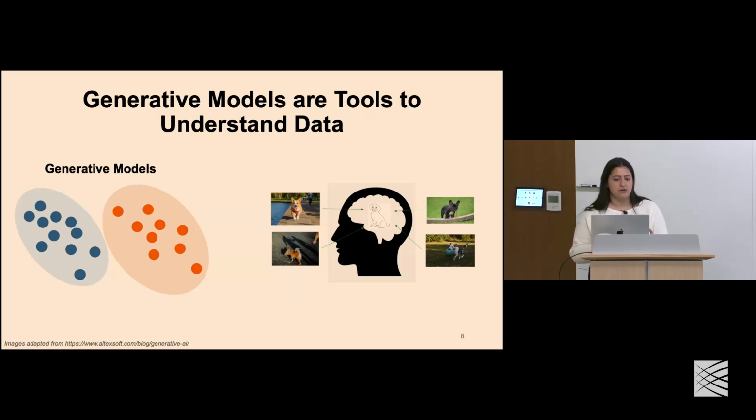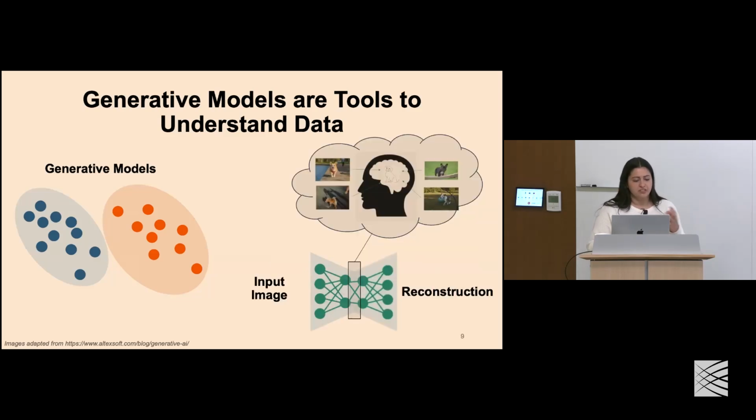With generative models, the aim is to generate new data instances by learning these latent representations of what it means to represent that data. In this case, intuitively, we can link this concept of a latent space, which is this kind of abstract concept, for example, of what we consider a dog. And the goal of our generative model is to encode a meaningful representation of this. Generative models do this by compressing our data into a low dimensional space before reconstructing it. And that thing that it's learning in the process of this is what we call our latent space.